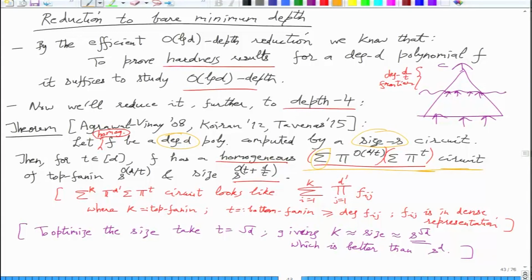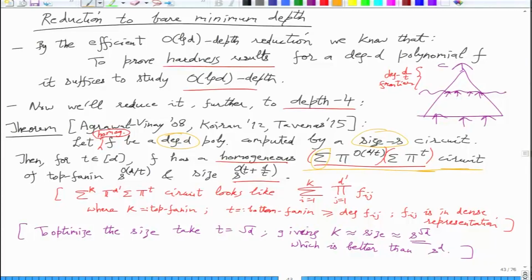We will not discuss that now, or maybe we will discuss it after the mid-sem: some lower bound theorems that suggest this reduction is kind of optimal. So in depth 4 you cannot improve. Although s to the square root d looks bad, you cannot really improve it. The circuit size may only be s, but when you squash it down to depth 4, the price you have to pay will usually be s to the square root d.